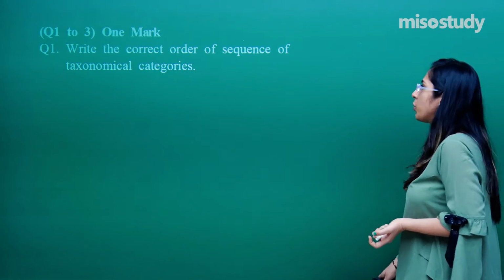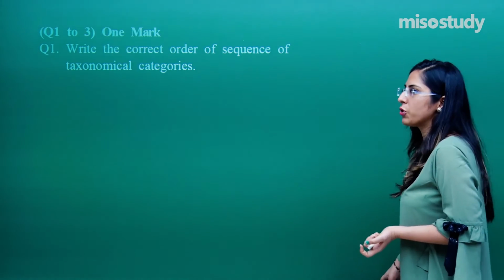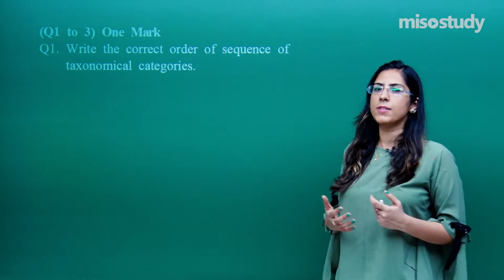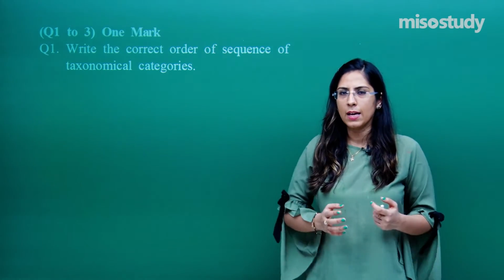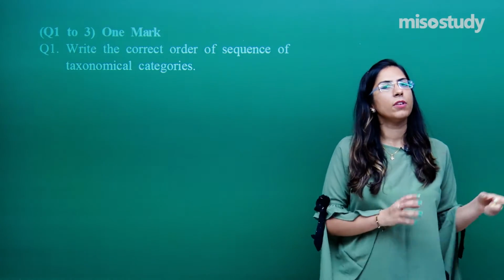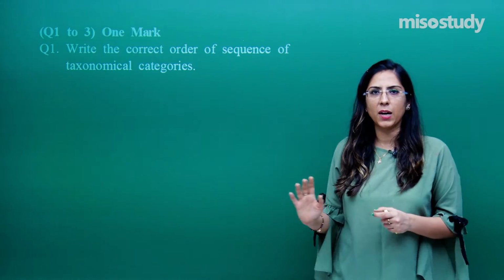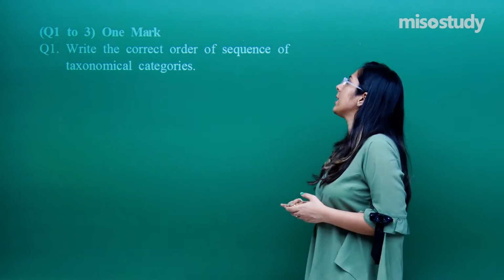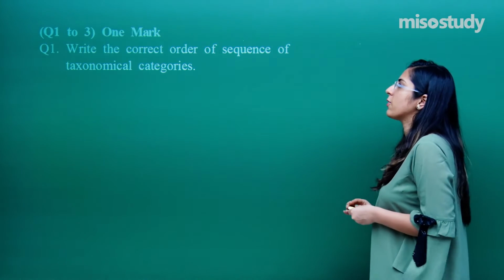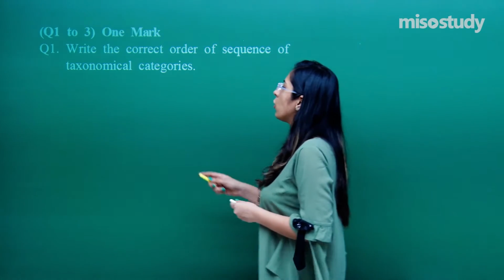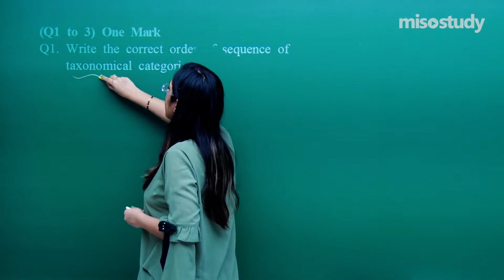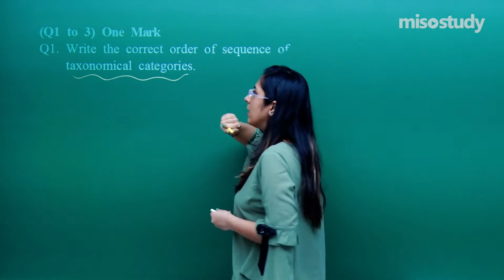The first question is a 1 mark question. If a 1 mark question comes like this, how to attempt it, along with that I will tell you about each and everything which we have revised in our chapter. So: write the correct order of sequence of taxonomical categories. The question arises, what are taxonomical categories?